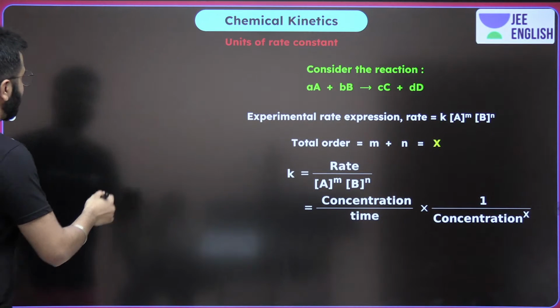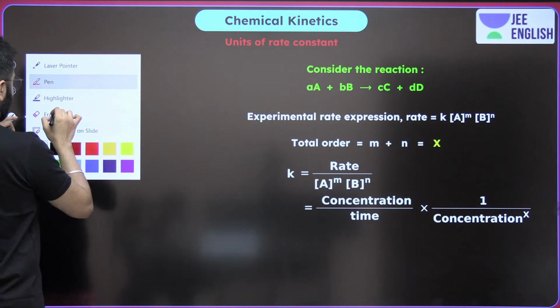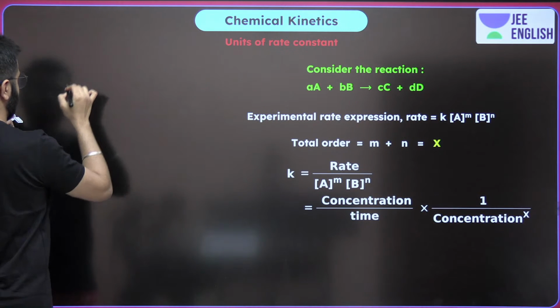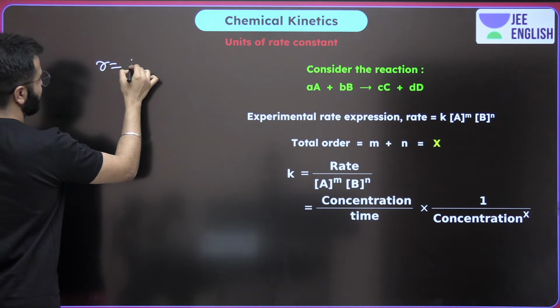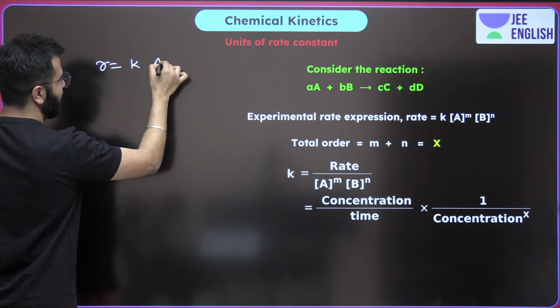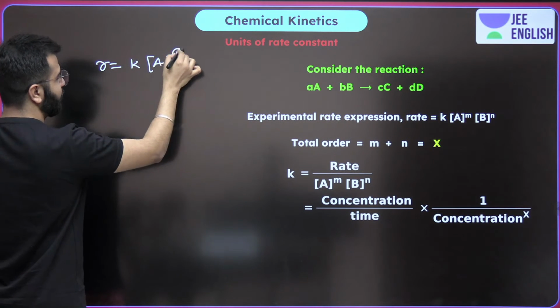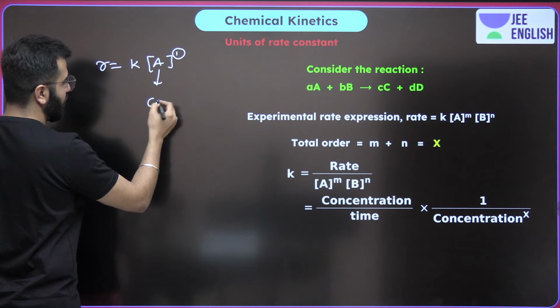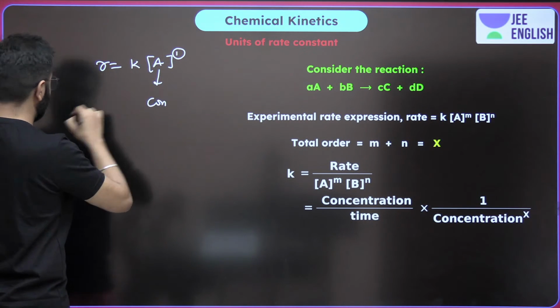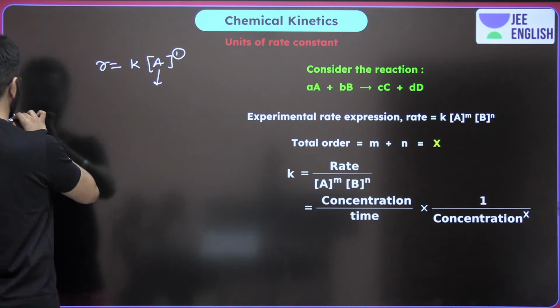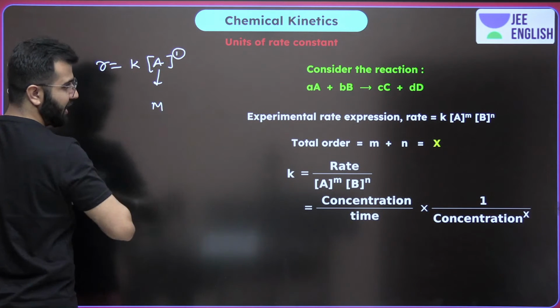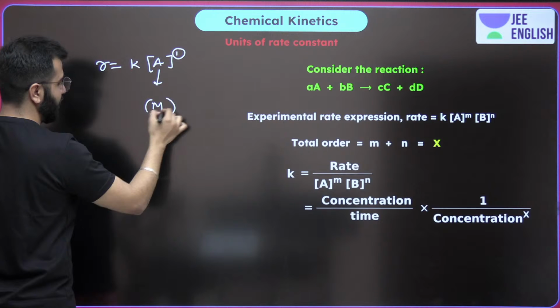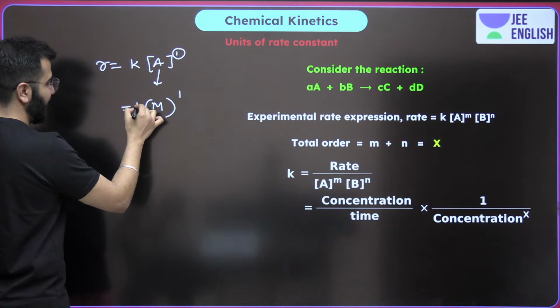Guys, pay attention. Now when we are talking about rate is equal to rate constant times A raised to power 1, we're talking about a first order reaction. What is the unit over here? Molarity raised to power 1, times the rate constant.